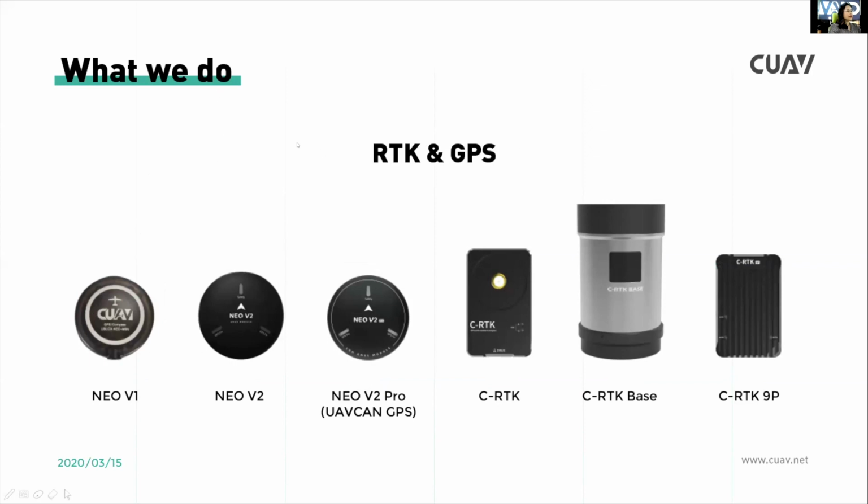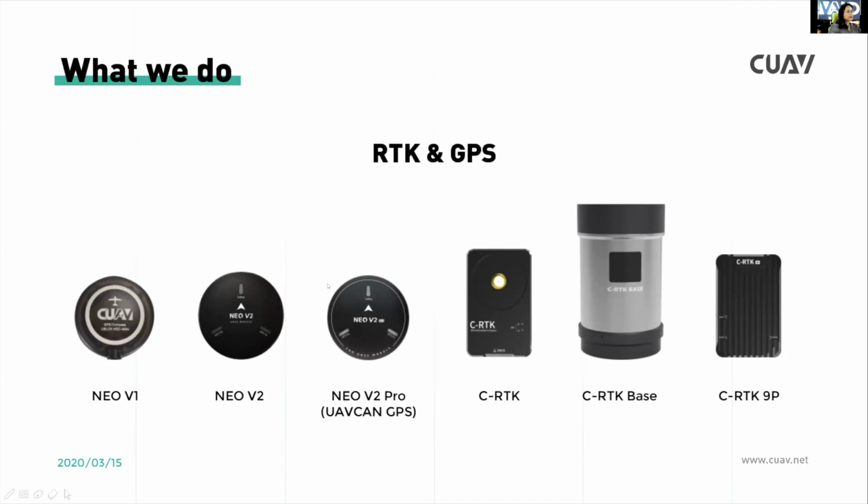We also make GNSS modules like NEO V1, NEO V2, NEO V2 Plus, C-RTK, and C-RTK base. This is our new C-RTK 9P. NEO V1 is our GPS for Mini GPS. NEO V2 and NEO V2 Plus are our new GPS. NEO V2 GPS integrates the buzzer, safety switch, and RGB lights.